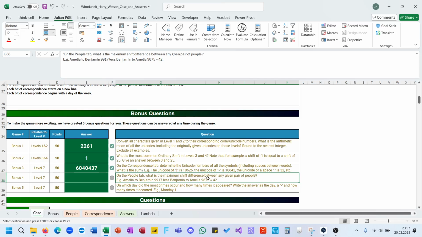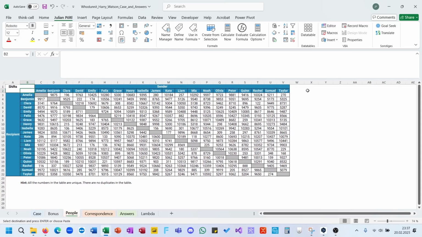Maximum shift difference between any pair of people. We're going to this tab.